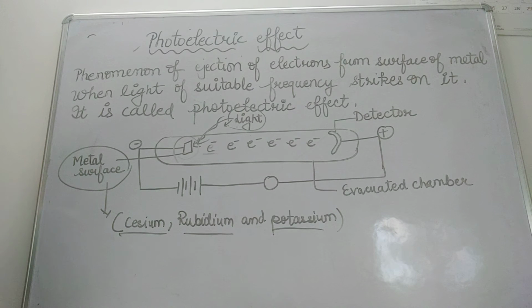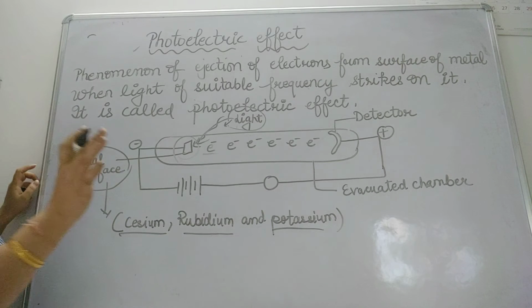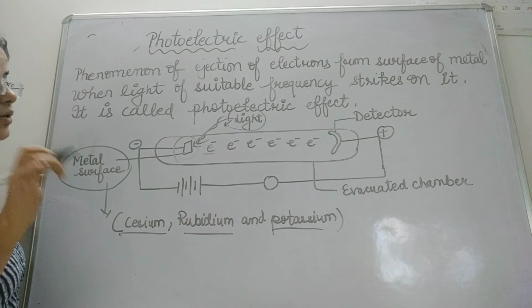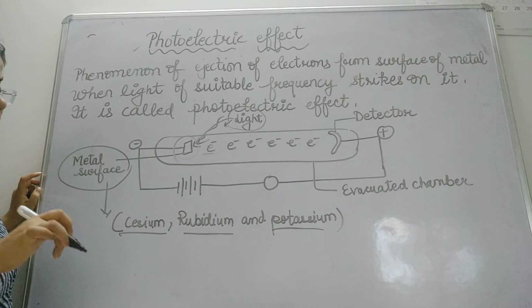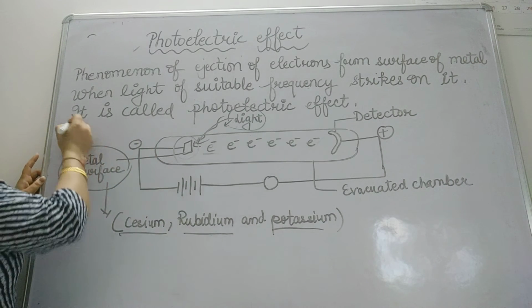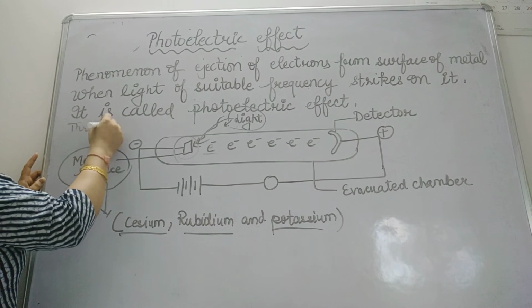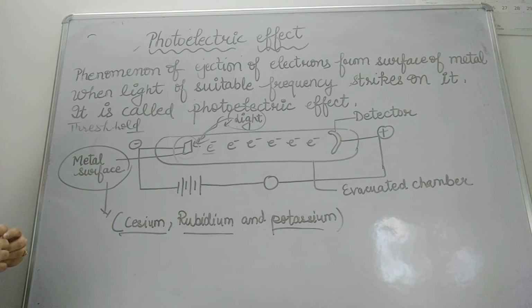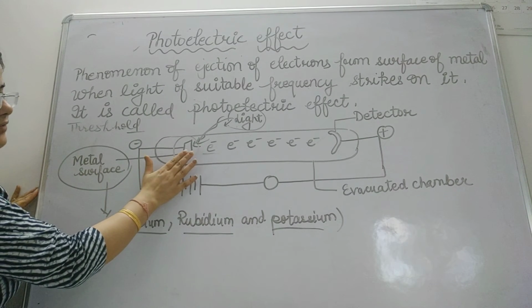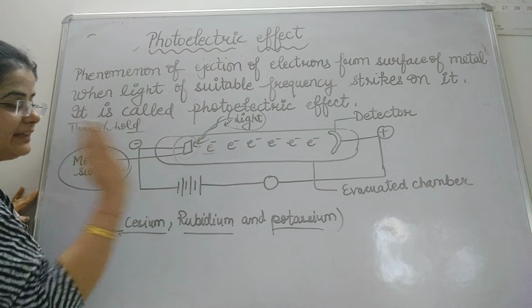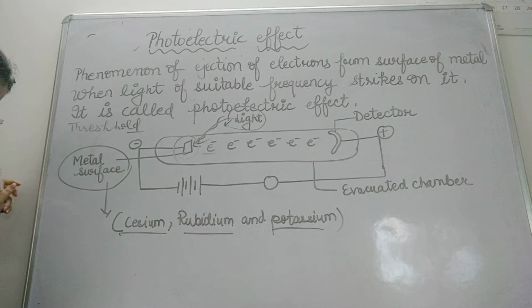But most important thing, for each metal a certain minimum frequency is required. It means you cannot say that any light will do. It should have a certain minimum frequency, only then the electron can be ejected. Fine. So that frequency is termed as threshold frequency. That is very important. If the threshold value is there, it means whatever value is required to eject the electrons from this metal, if the light has that frequency, only then the electron will eject out, otherwise not.